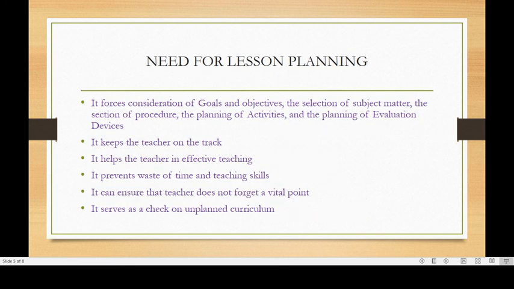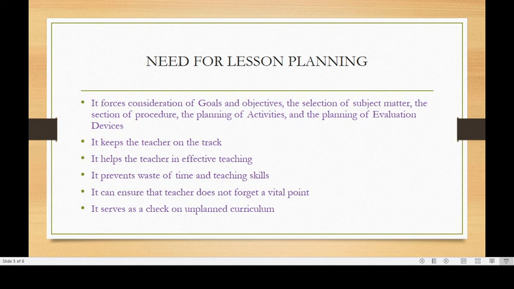Now, what is the need for lesson planning? Careful lesson planning is the foundation of all teaching. It performs some specific functions. That is, it forces consideration of goals and objectives, the selection of subject matter, the selection of procedure, the planning of activities, and the planning of evaluation devices.